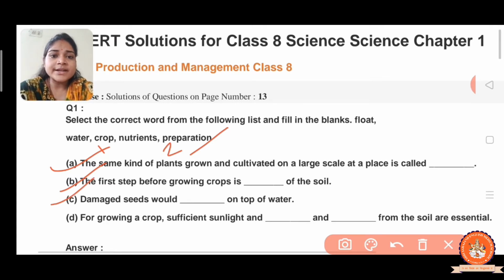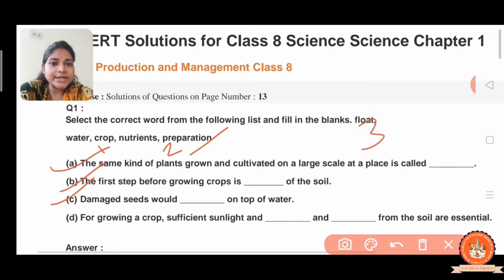Now the third one: the damaged seeds would float on the top of water. You know very well the damaged seed is lighter in weight, whereas the healthy seed is heavier in weight. So the damaged seed can float on the top of water, whereas the healthy seeds would sink into the water. So the answer is float here.